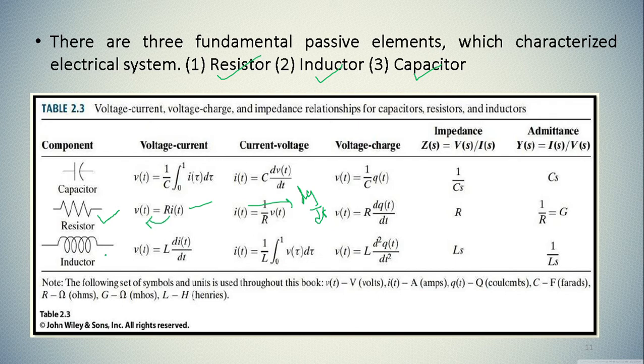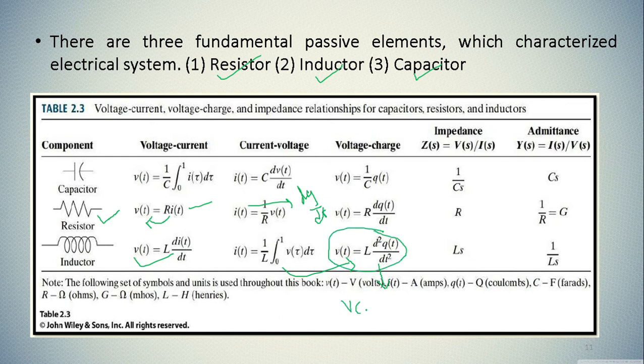In case of inductor, the voltage across the inductor is V is equal to L di by dt. If you want to find current, take the integration on both sides and you will get I is equal to 1 upon L integration V into dt. If you want to represent this in terms of charge, then it will be L d square q by dt square. Now you can find the Laplace transform of this equation.